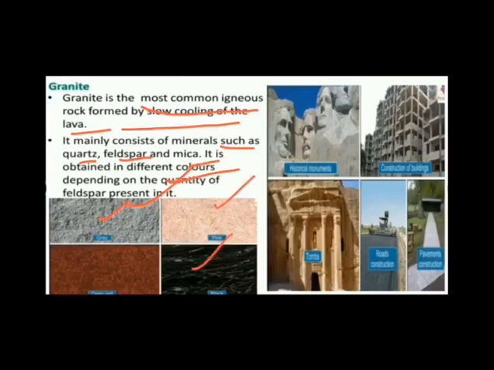And these granites are used to make historical monuments and for the construction of buildings. They are also used for making different tombs, for road construction, and for pavement construction. There are so many uses of granite. It is also used for the construction of bridges. So granite is the most common igneous rock.